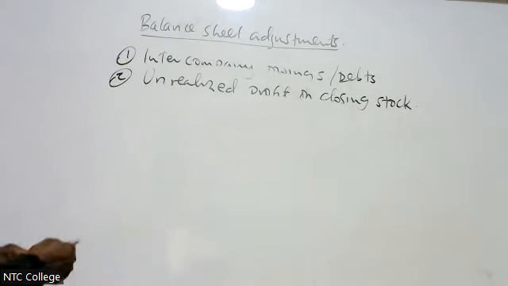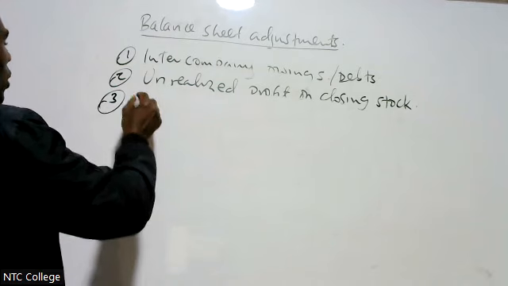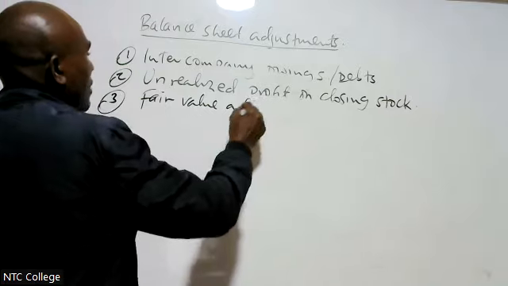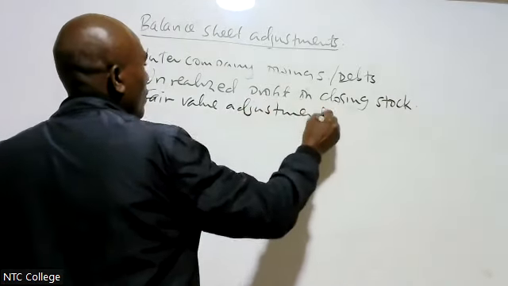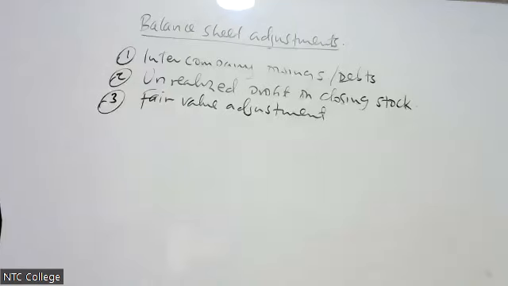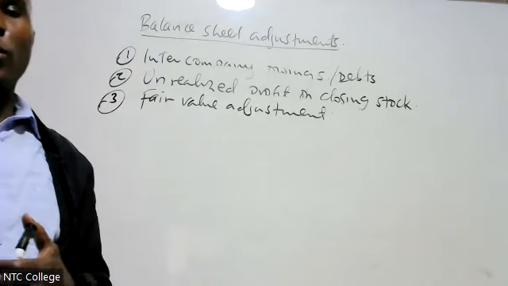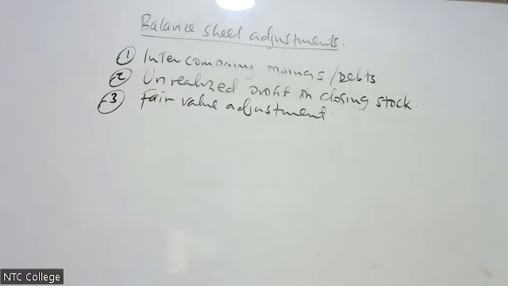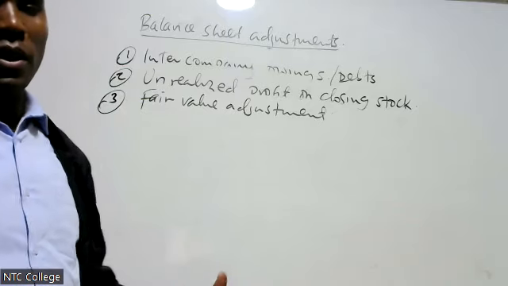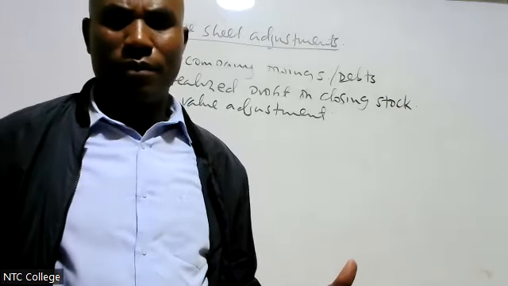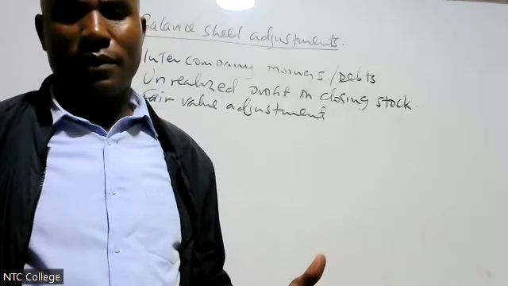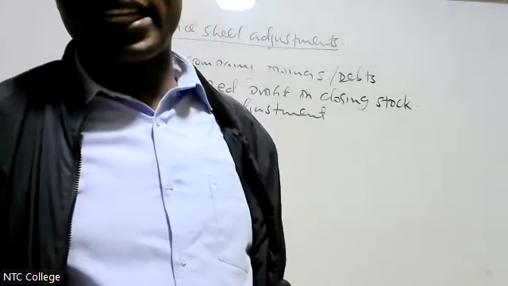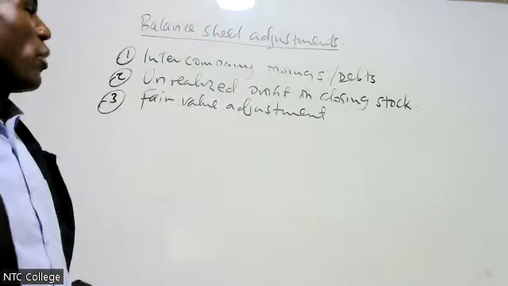Then we go to number 3. We call it fair value adjustment. Fair value adjustment, number 3. Now, in a fair value adjustment, this is where on the date of acquisition, you are saying, and what figure do I report in the retained earnings? So you report the UPS.